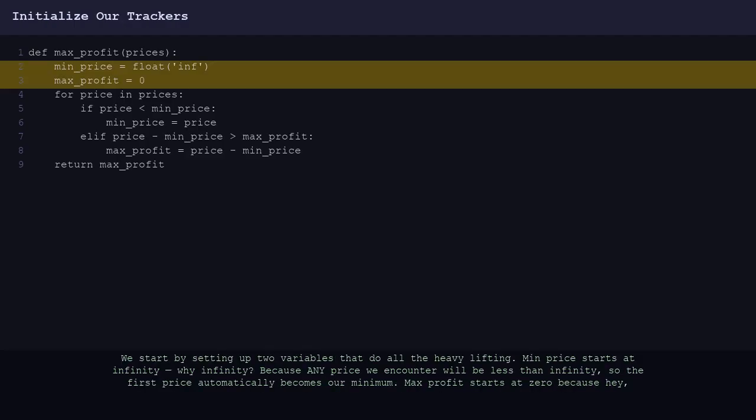We start by setting up two variables that do all the heavy lifting. Min price starts at infinity. Why infinity? Because any price we encounter will be less than infinity, so the first price automatically becomes our minimum. Max profit starts at 0 because hey, worst case we just don't trade at all and walk away with nothing.